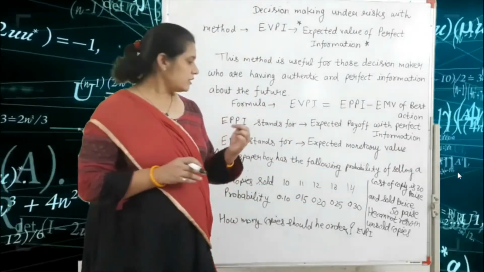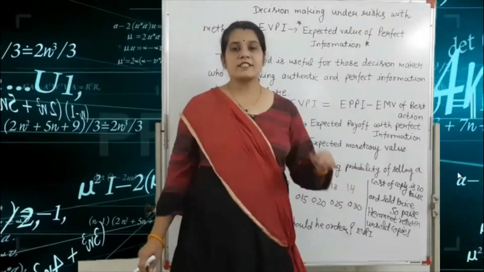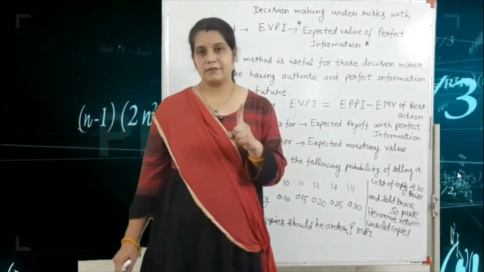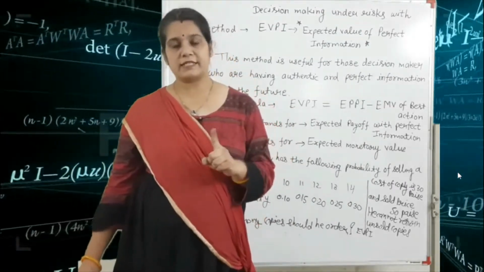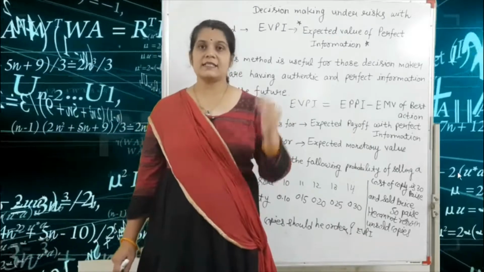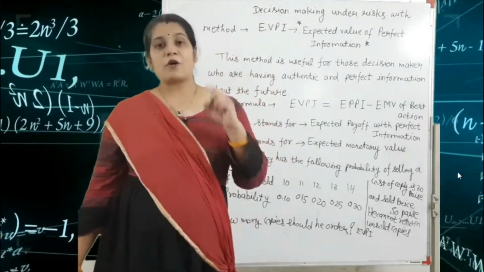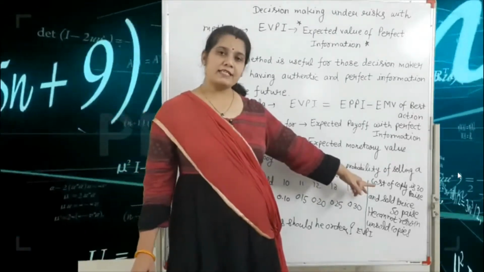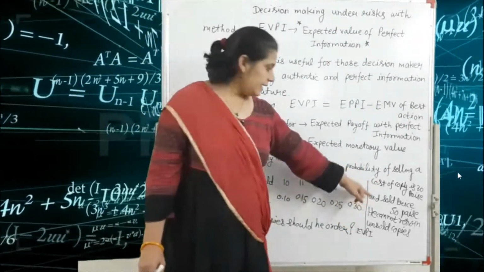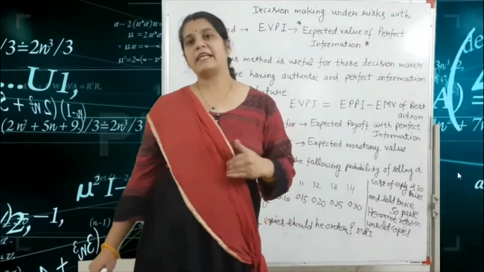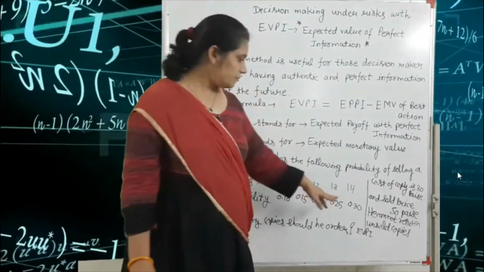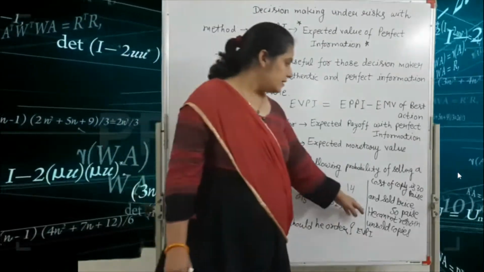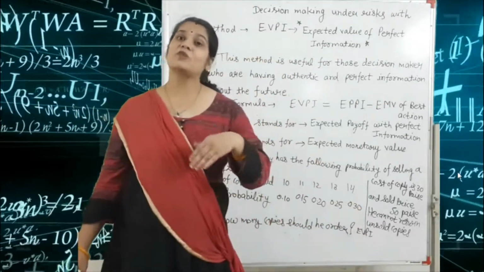In this question, we are given the cost price of the copy is 30 paisa per magazine, and the selling price is 50 paisa. So profit is 20 paisa per copy. One condition is that he cannot return the unsold copies.